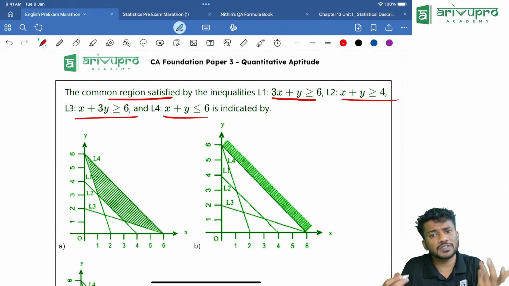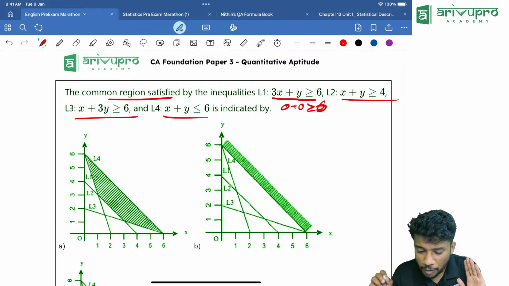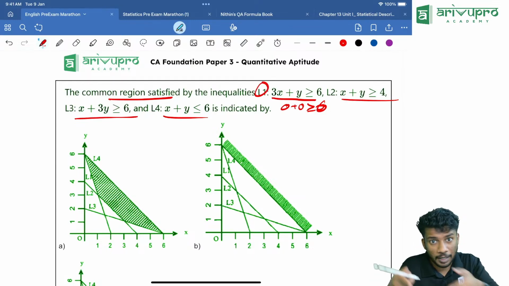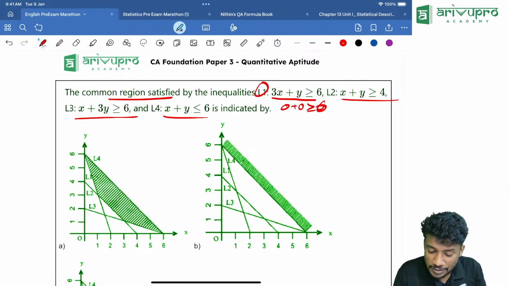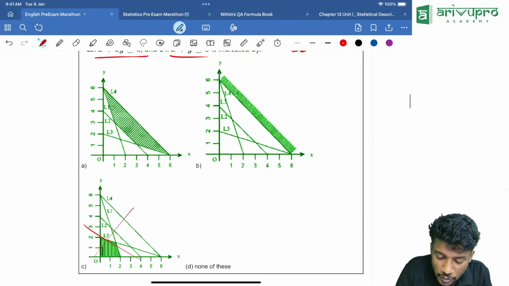We will take the point 0 comma 0. That means 0 plus 0 greater than or equal to 6. Is that possible? No, it is not possible. That means line 1 is not coming towards the origin. Line 1 should stay away from the origin. That means this one is anyway wrong. This can also be a possibility.